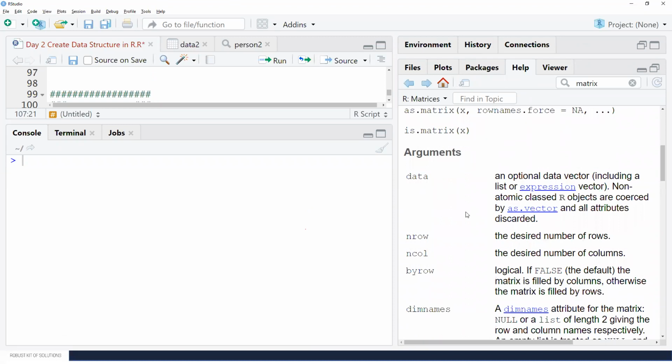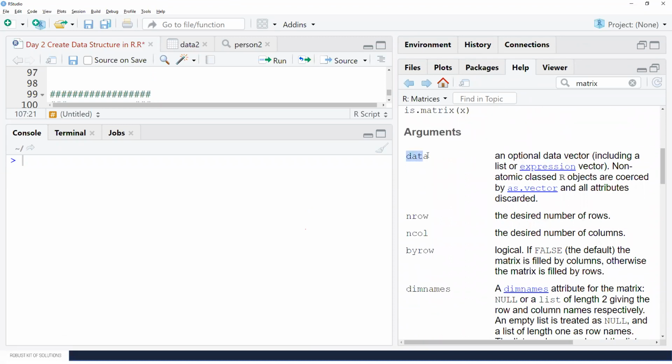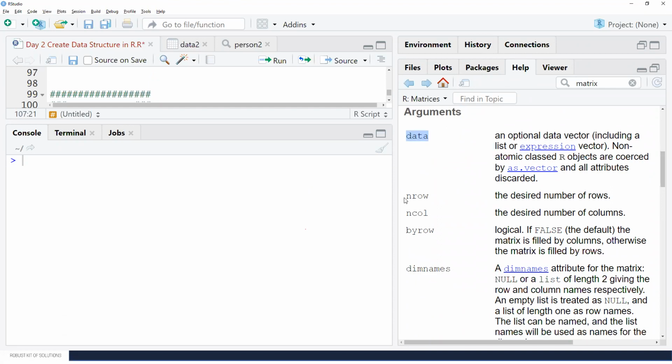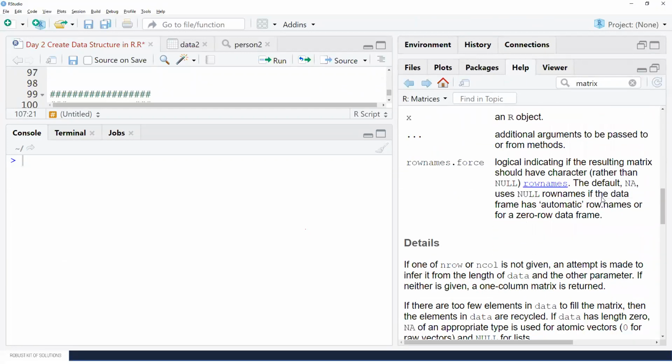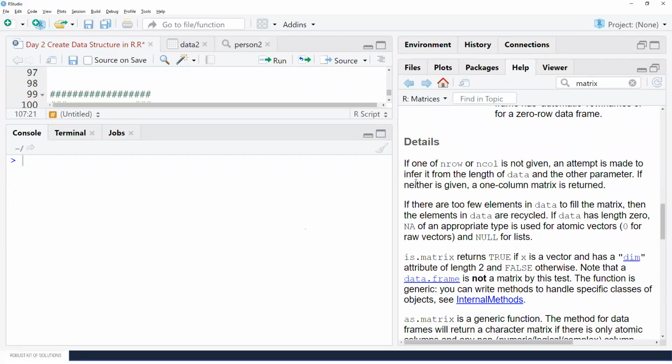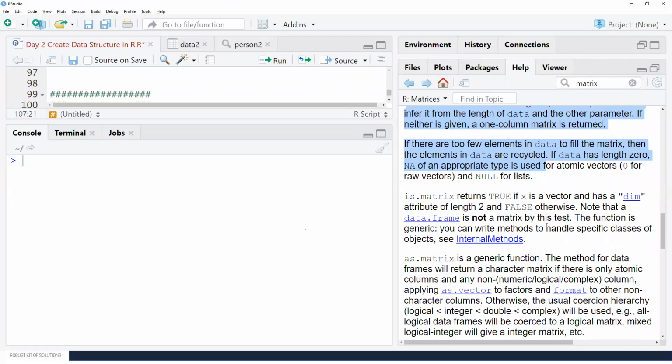The description of each argument is given in detail, like data. It's an optional data vector including a list or expression vector and non-atomic classed R objects. So that is given there, right? nrow, the desired number of rows, ncol, the desired number of columns. byrow, what is its default argument? That is also mentioned there. dimnames is also given there, right? And here some more details are also given about this.